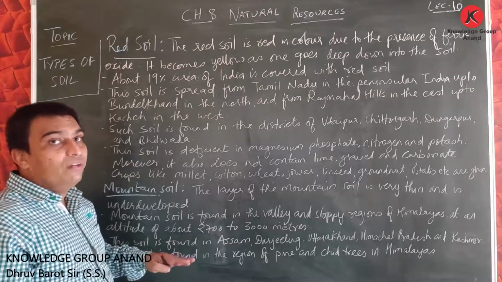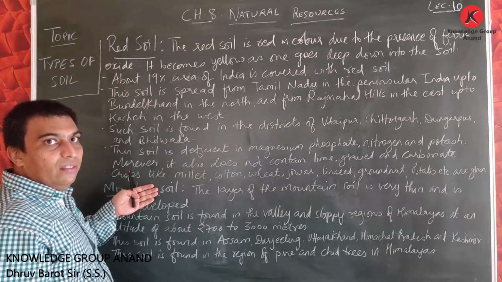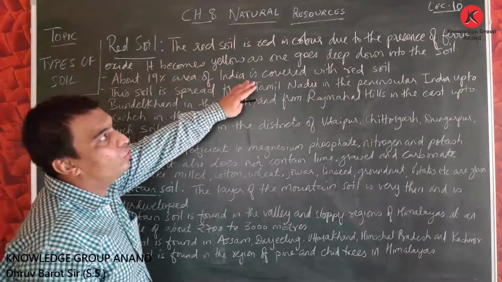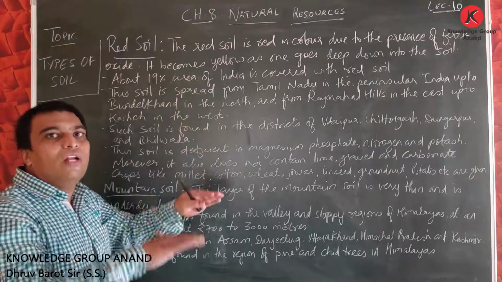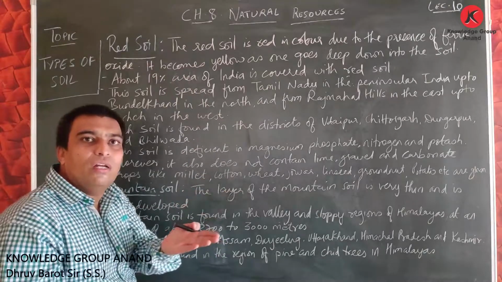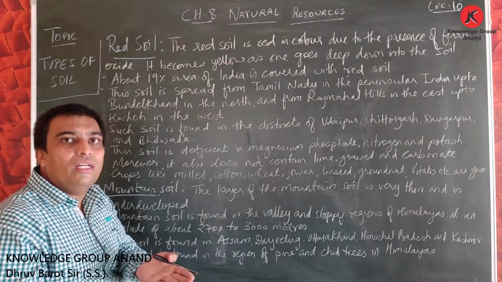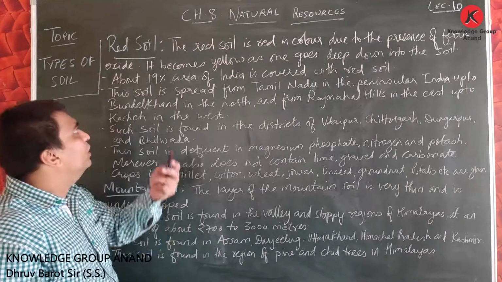So friends, today we discussed these two soils, red soil and mountain soil. Let us take a quick look. Red soil, it is red in color due to the presence of ferric oxide. It becomes yellow as we go down. The upper layer of the soil is red in color. As we go to the bottom of the soil, it becomes yellow. The color of the soil changes to yellow.